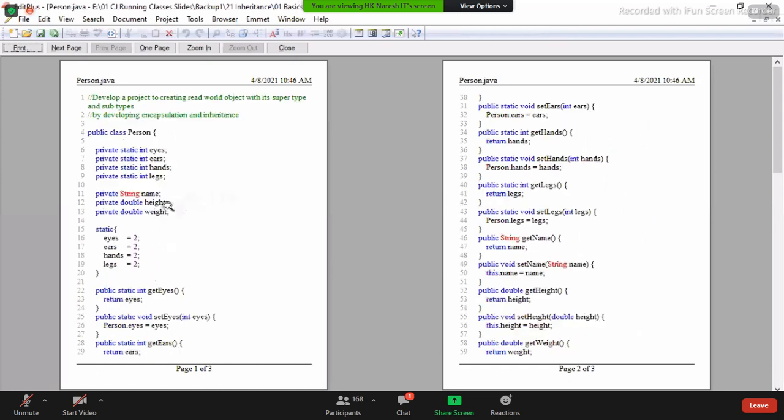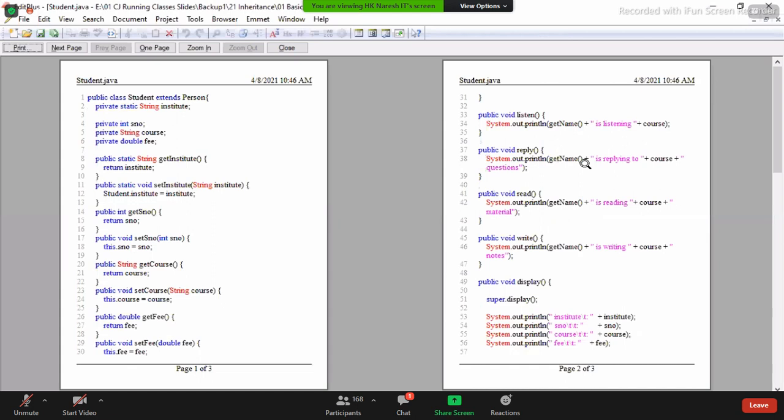Then what do I need to use? You need to use the same getter methods. The getName method you have to use. So that's what I have written. getName is listening to course, getName is replying to course questions, getName is reading course material, and getName is writing course notes. Are you catching my point? These are not mathematical calculations or mathematical operations. These are human being operations. Because they are human being operations, I cannot write any logic. And the display method: super.display. To execute the superclass members we have used super.display. Is it clear?